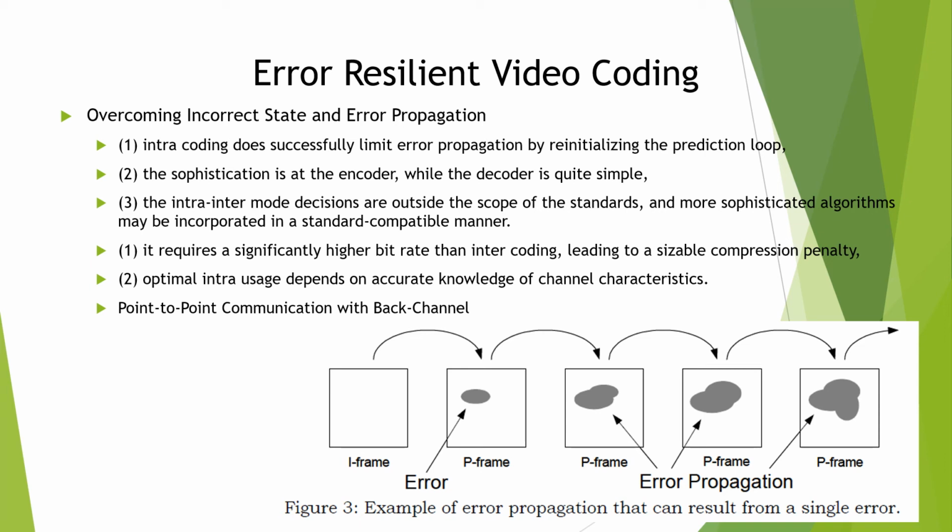This problem also arises in other contexts, like random access for DVDs or channel acquisition for digital TV, where a decoder attempts to decode beginning at an arbitrary position in the bit stream. A number of approaches have been developed over the years to overcome this problem, where these approaches have the common goal of trying to limit the effect of error propagation.